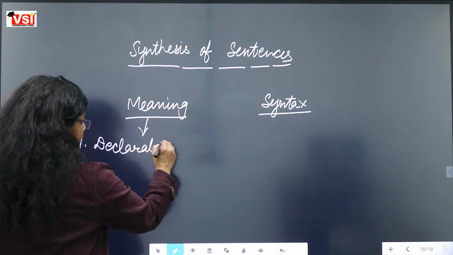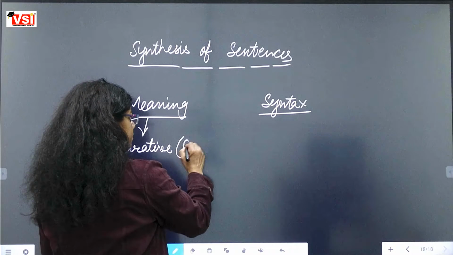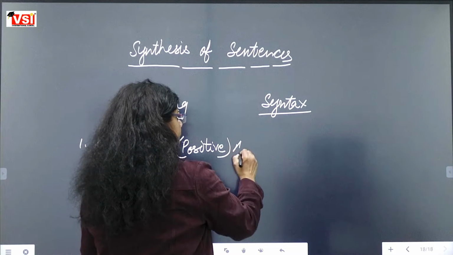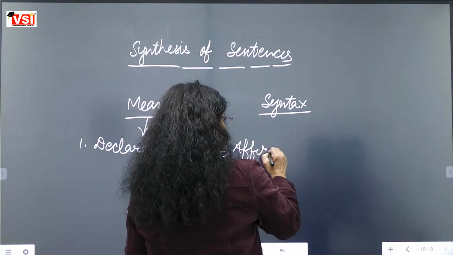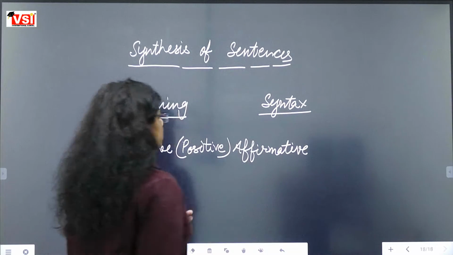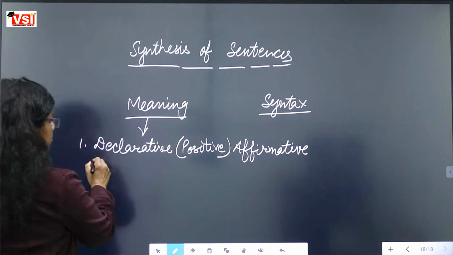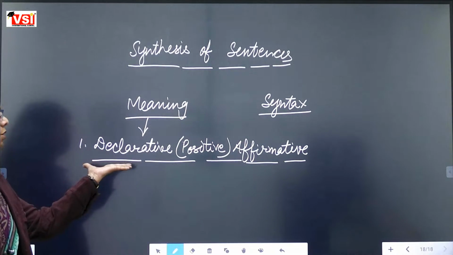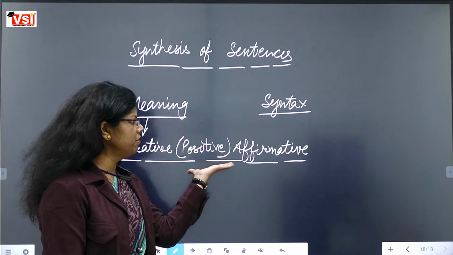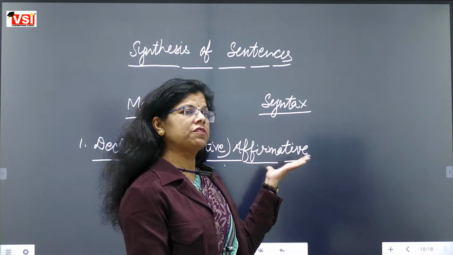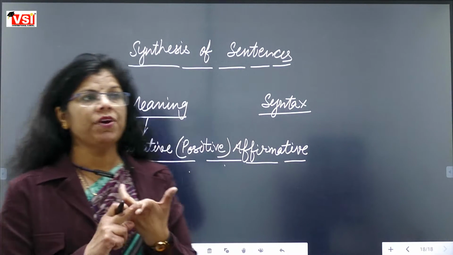or if we can say it positive, we can call it affirmative. Means an informative sentence has 3 or 4 names. This kind of sentence can be called declarative, positive, affirmative, or informative also.